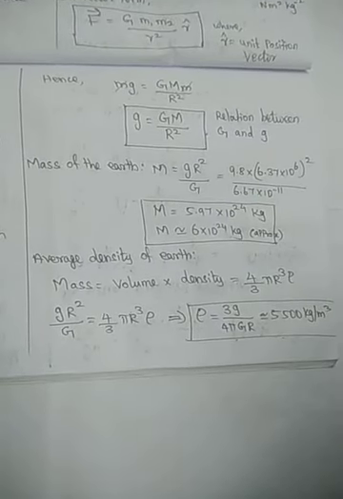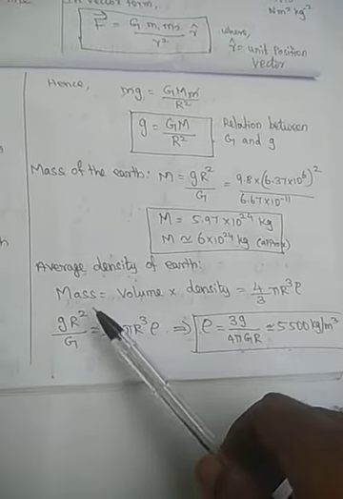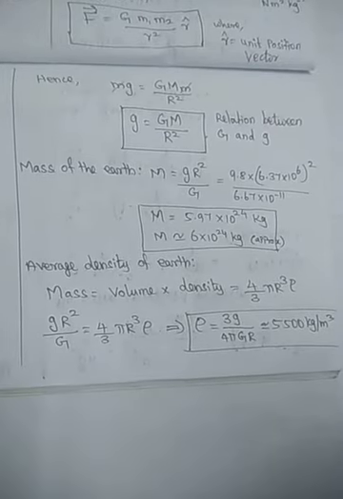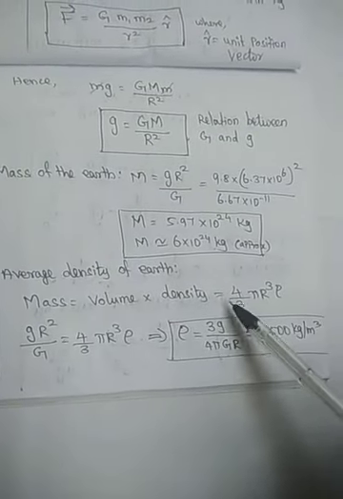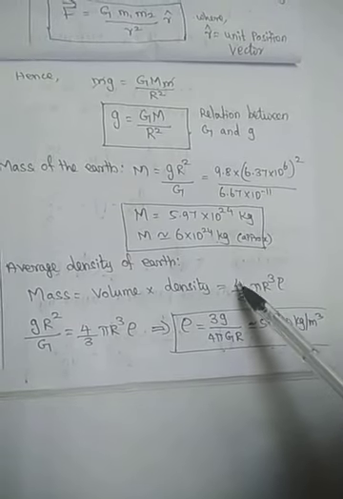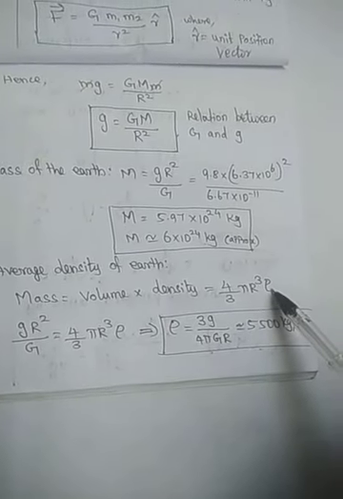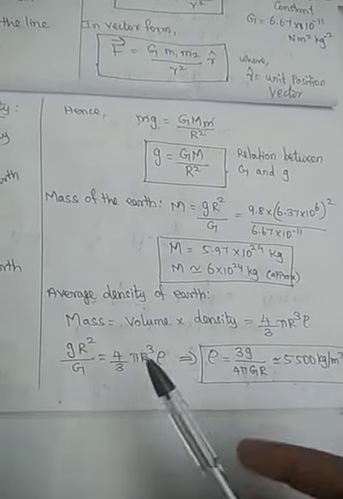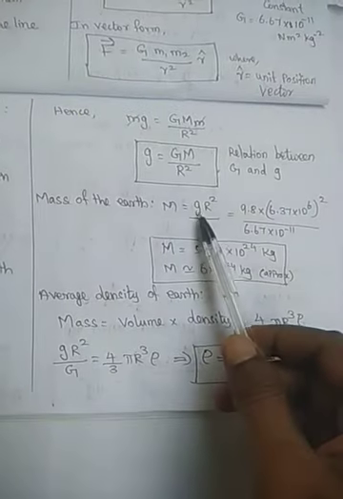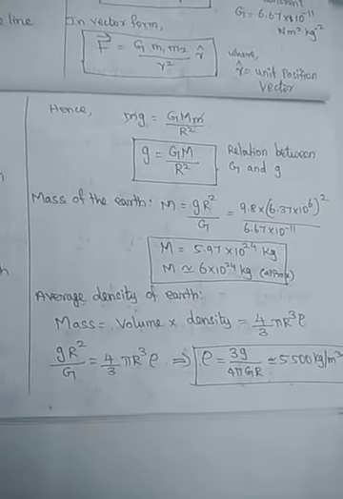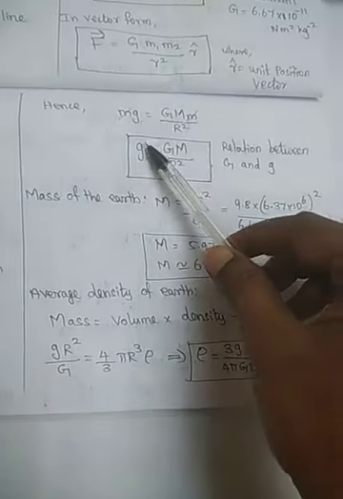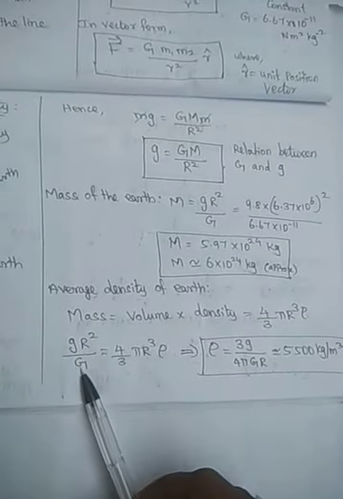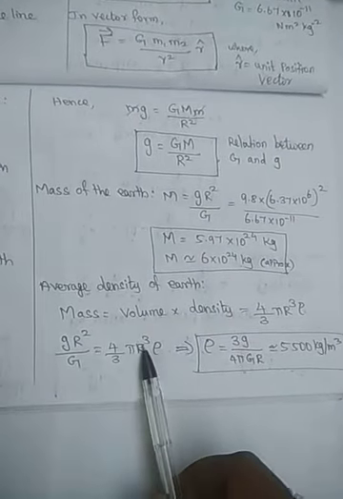Similarly, we can calculate the average density of the earth. We already know that density is equal to mass by volume, so mass is equal to volume into density. The earth is considered as a spherical shape, so the volume of the sphere is 4 by 3 pi r cube, and rho is the density of the earth. Already we have M is equal to g r squared by G, from the relation between small g and capital G. So g r squared by G is equal to volume into density, 4 by 3 pi r cube rho.